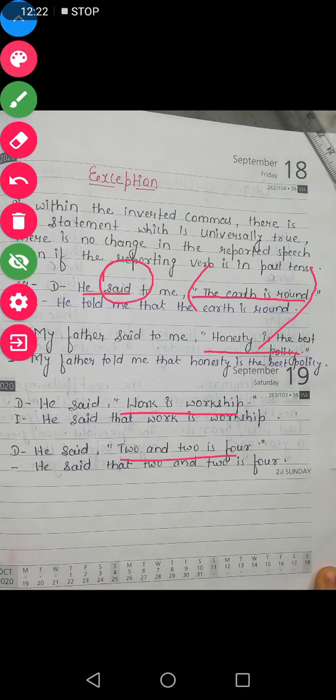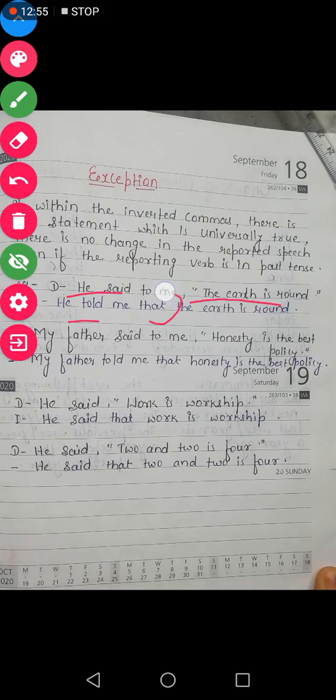So you can see here clearly, he said to me the earth is round. So the earth is round is a universally true statement or not? Of course yes, the earth is round. Everywhere the earth is round. Here also we believe that the earth is round. In America also people believe the earth is round, means this is a universal truth statement.